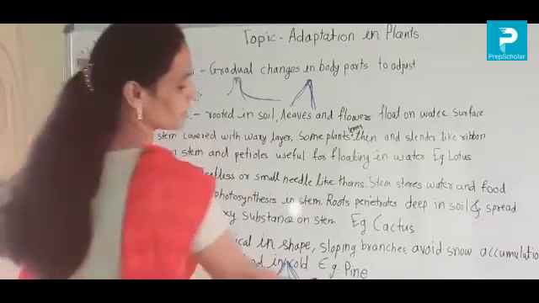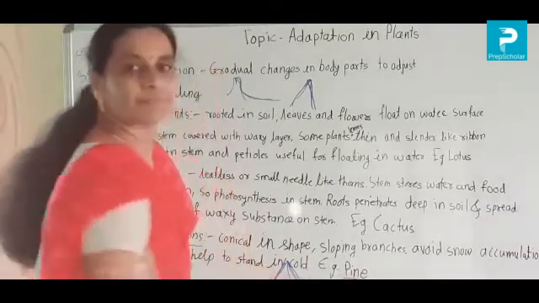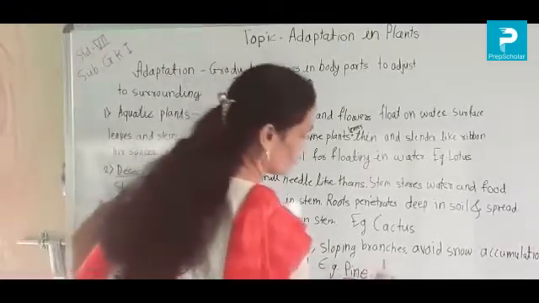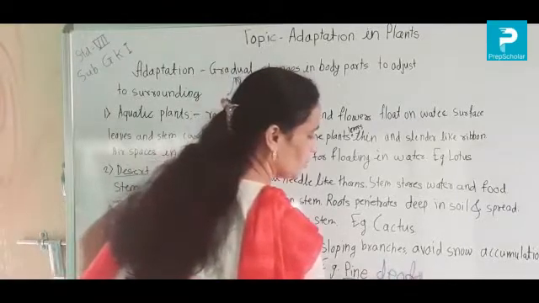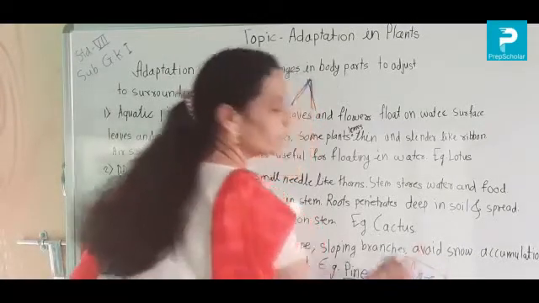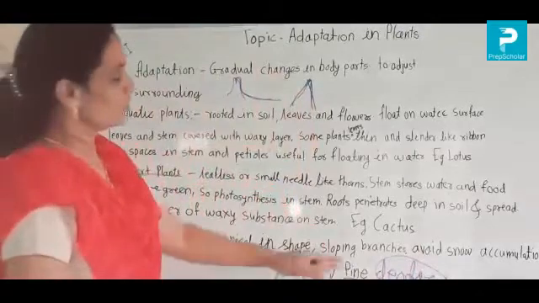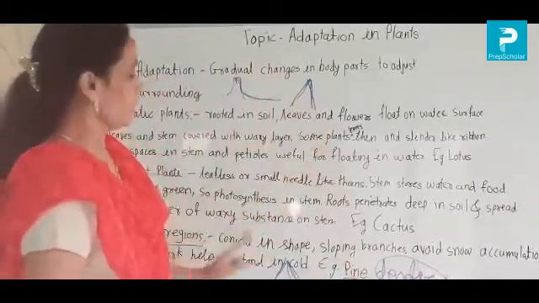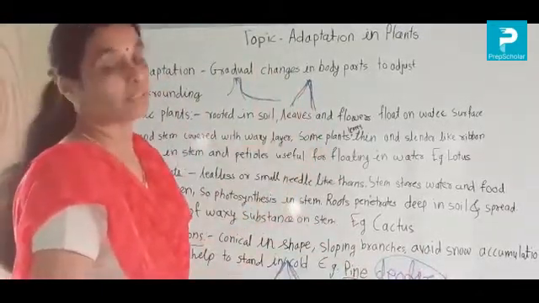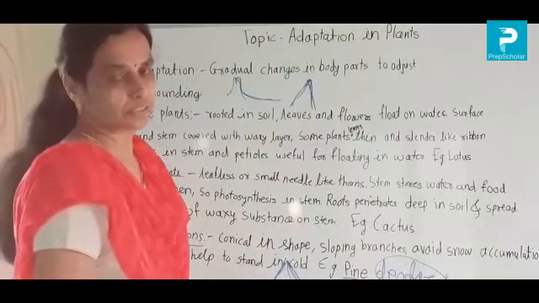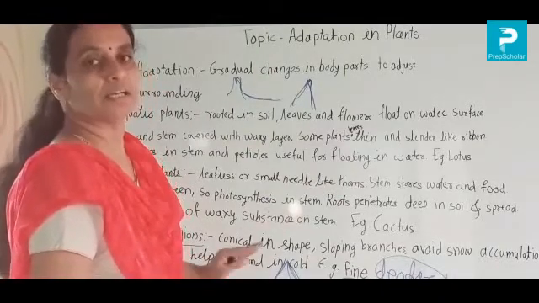The examples are the pine tree and deodar. These two are the plants we get in the snowy regions. These kinds of adaptations are changes they have made, and that's why they can survive in that area.